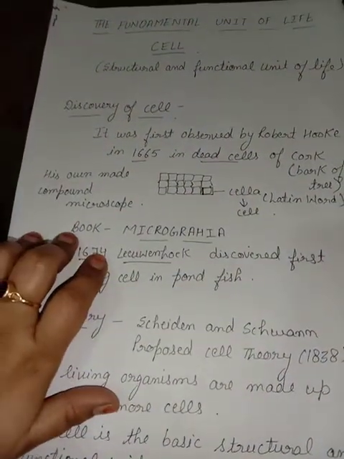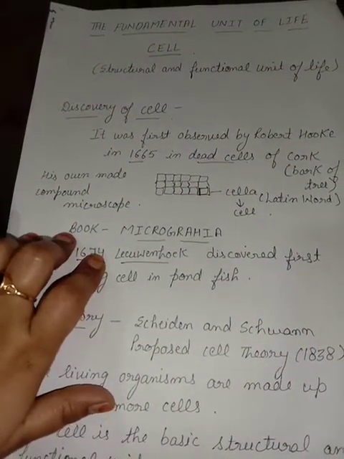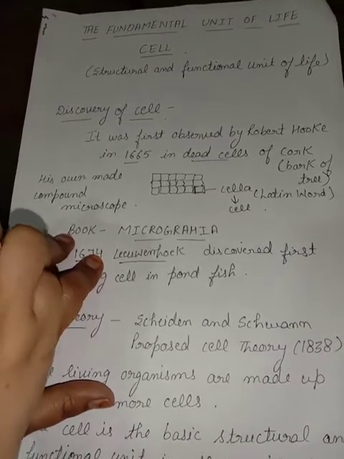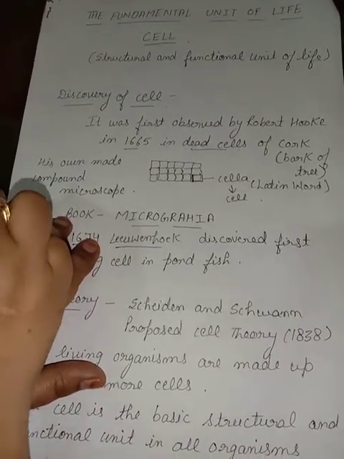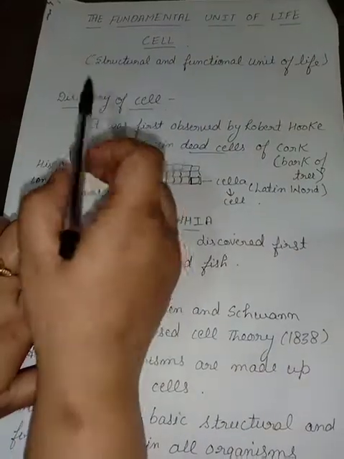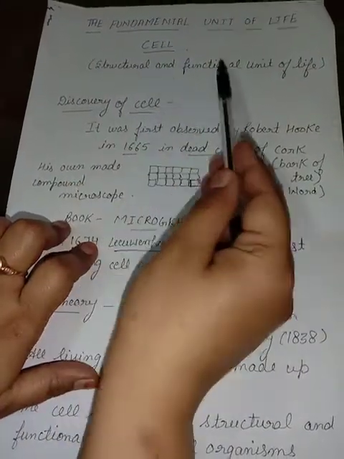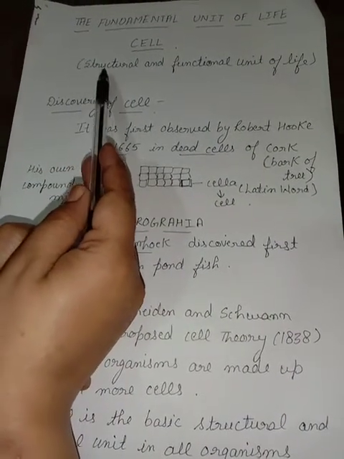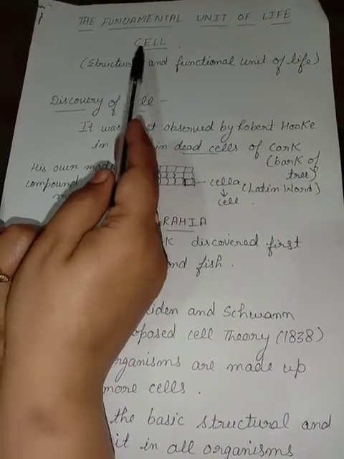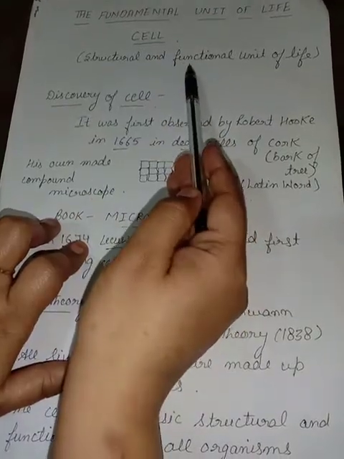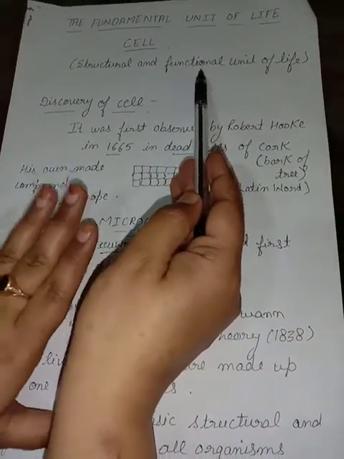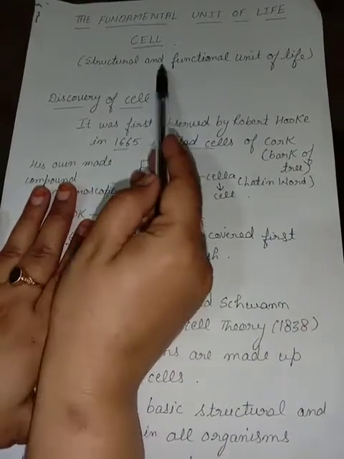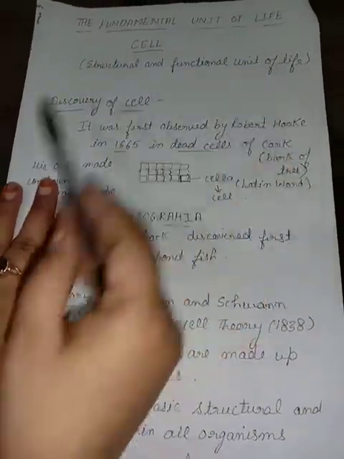We know that every organism, each and every living organism, is made up of small functional units, and these units are called the cell. We define the cell as a structural and functional unit of life. Why structural? Because all the organism structure cannot be imagined without the cell. And functional, because all the functions are performed by the cell only. So that's why we define the cell as the structural and functional unit of our life.